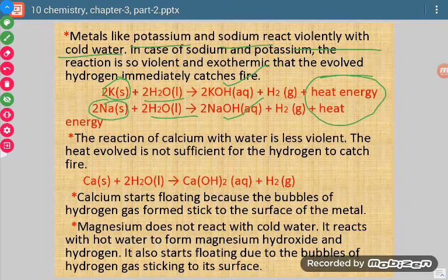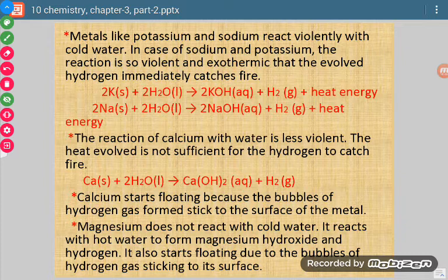Now if we see the reaction of calcium, its reaction is less violent. It will also give hydrogen gas, but the heat evolved will be less, because this reaction does not give too much heat.